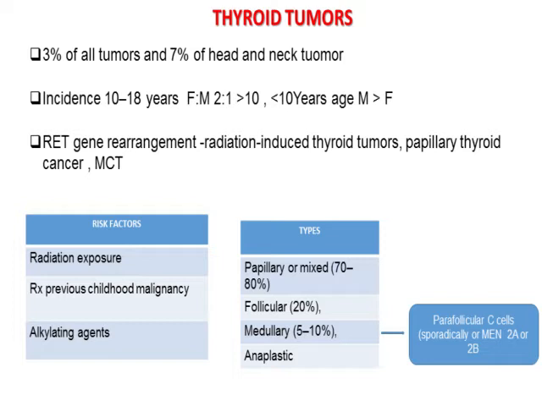Medullary thyroid cancers usually arise from the parafollicular C cells, which are of neural crest origin, and they can be seen sporadically and also familially, in association with MEN2A and MEN2B syndromes.